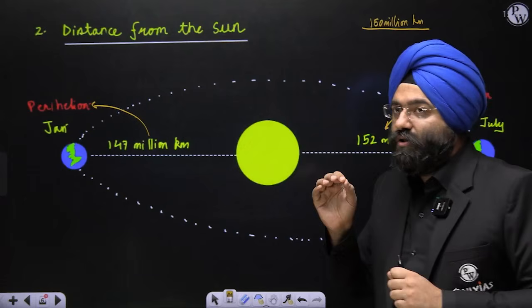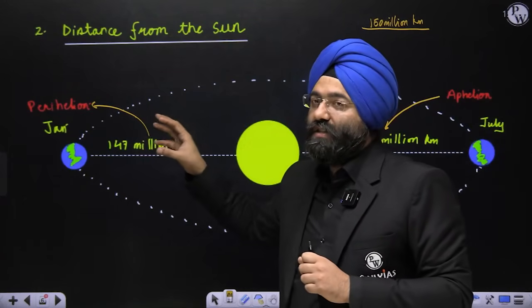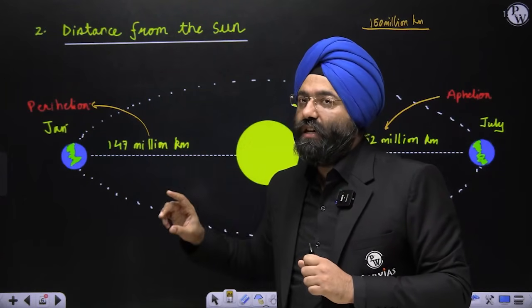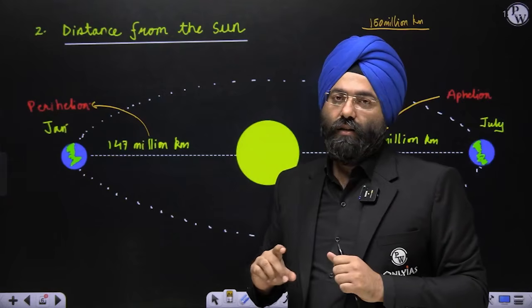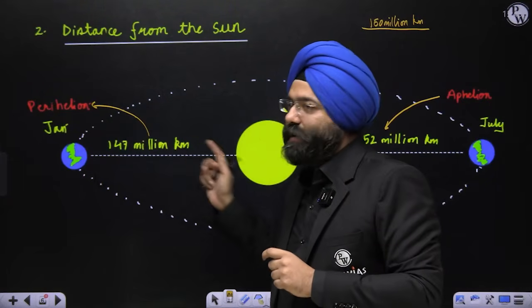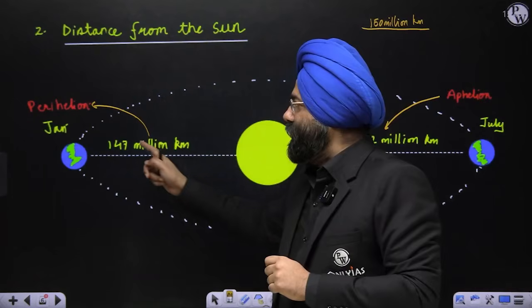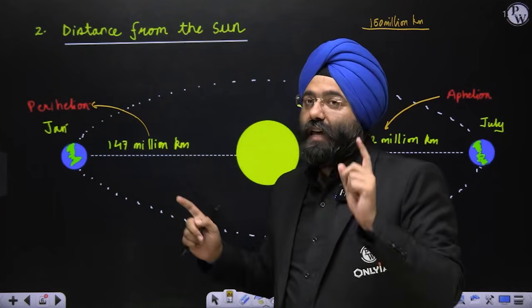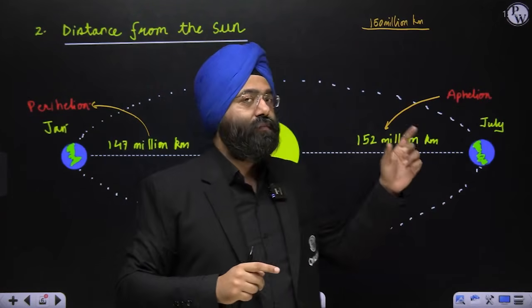There is more insolation received on the earth in the month of January than in July. Why? Because the distance between the earth and the sun is less, that is 147 million, in comparison to 152 million in the month of July.